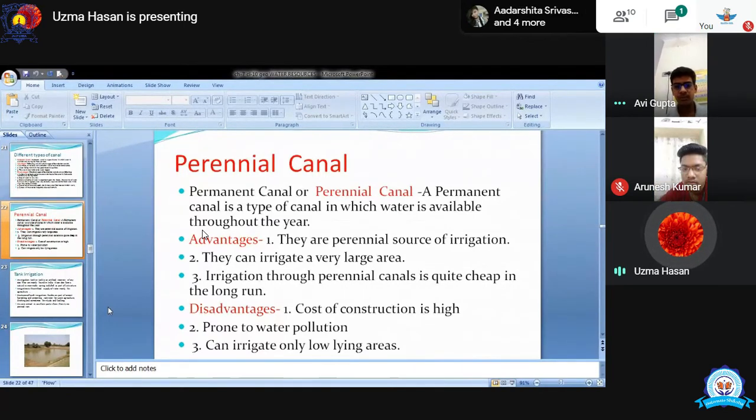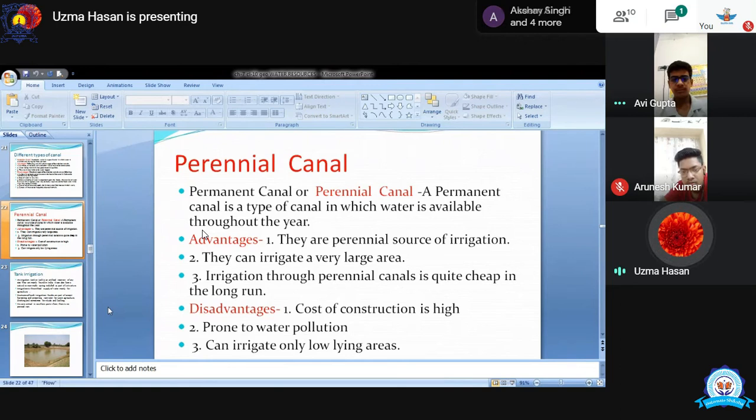It is also the cause of pond of water pollution. कि अभी आपने पानी छोड़ा, you stop water for some time. Whatever the water is presented in that canal, वो धीरे धीरे polluted होने लगता है. So perennial canal is also the cause of water pollution because perennial canal get 10 to 20 times water during the year. उसमें पानी छोड़ा जाता है, फिर रोक लिया, कुछ दिन पानी एक हफ्ते लिए छोड़ा गया, फिर रोक लिया गया. That's why it's also the source of pollution.